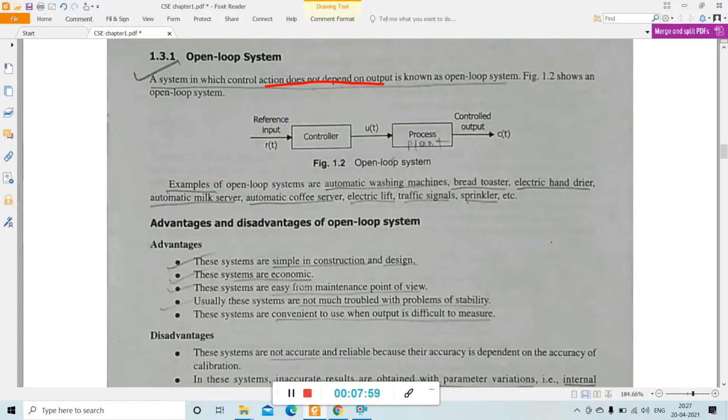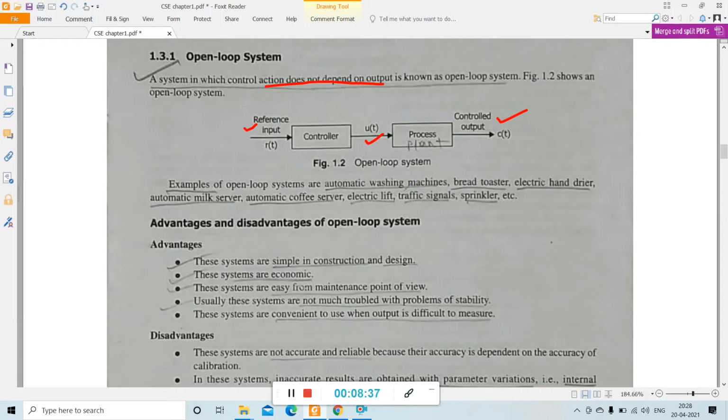Okay, see here, the open loop system block diagram is there. This is the reference input, this is the control output, this u(t) is our actual input to the process or plant, and here the controller is also shown. Actually the controller is combined with this process part, so we can draw it like this also. That means this is the process plant, and inside this the controller is present. The controller is used to control the overall system. Here our control action does not depend on the output, that's why it is an open loop system.